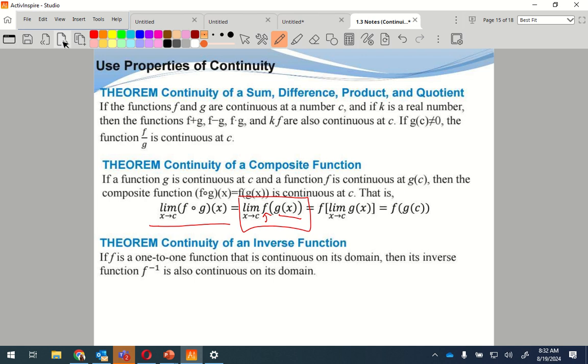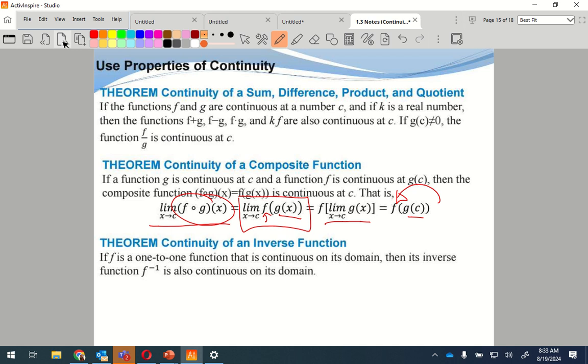So if this does work, for whatever c value, g of c, so my input is c, it's going into g. My output of g is now going into my f, which is going to give me my final output. And that would be f of g of x. I hate looking at that because it always says fog. Okay? I'm like, dude, making me all weird.